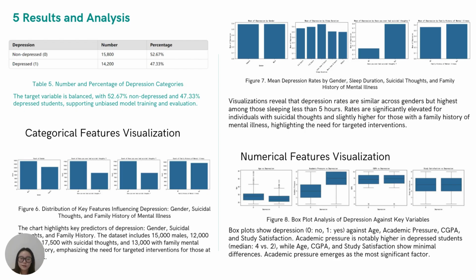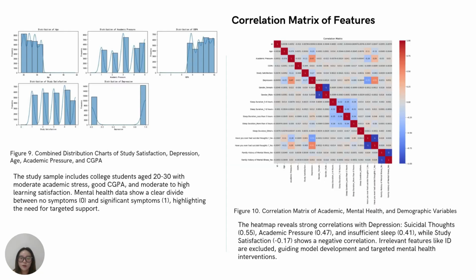Results and analysis. The data shows that depression affects 47.33% of students, while 52.67% are not depressed, giving us a balanced dataset for fair model training. Now I will talk about the data and its connections in our study.